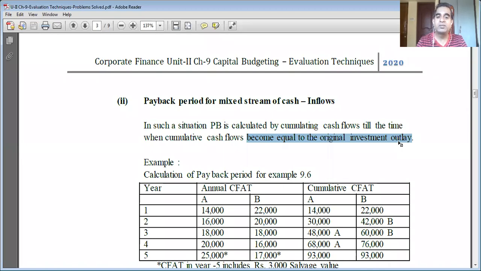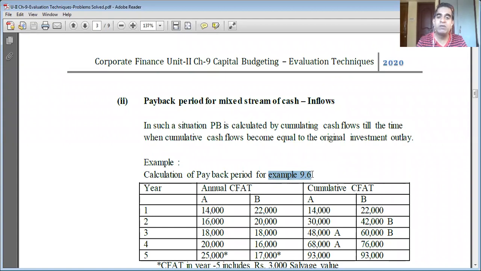But yes, there is a small difference in how we do it. There is a slightly different technique that we are going to consider. Three or four times I told you, if you can recall, for the calculation numericals of the remaining techniques, for most of them the data is used from the first example that we considered for average rate of return, Example 9.6. I hope you recall. Most of the information from Example 9.6 is used for solving numericals for the remaining evaluation techniques.